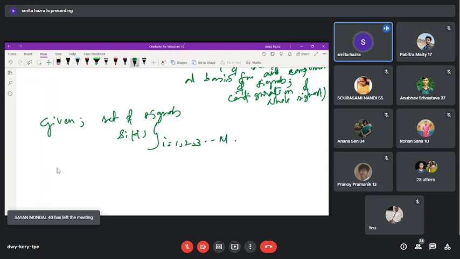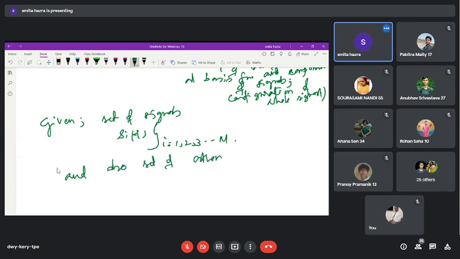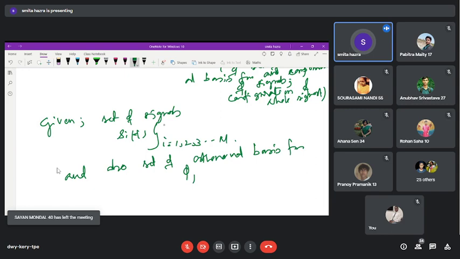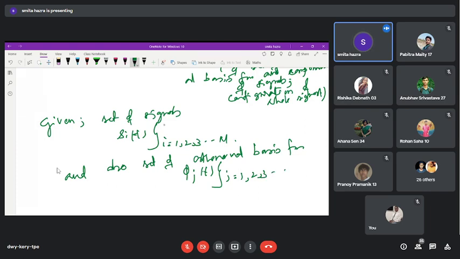And also a set of orthonormal basis functions, phi_j, where j is equal to 1, 2, 3 up to N, is given to you.